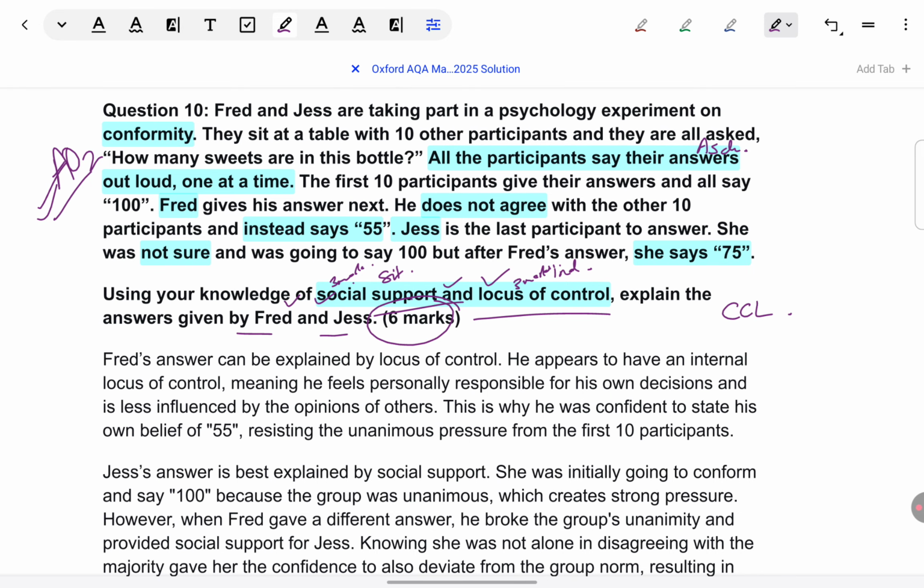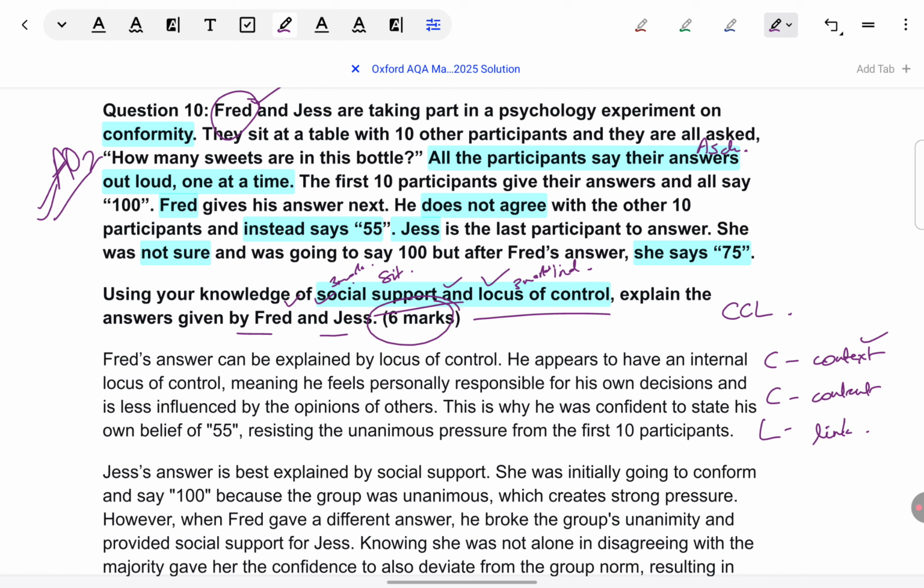I mentioned this in the previous part also, though I was not able to show in too much detail at that time. C means context, C means content, and L means link. All these three should be present in your paragraph, even if explicitly you're not phrasing it that way, but implicitly these three things should be there. Context means you take some wording from the situation. So let's take only Fred for now to keep things simple. What is Fred doing in the situation? Something about that you will have to mention in the answer.